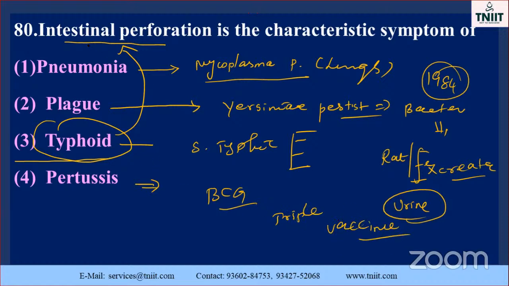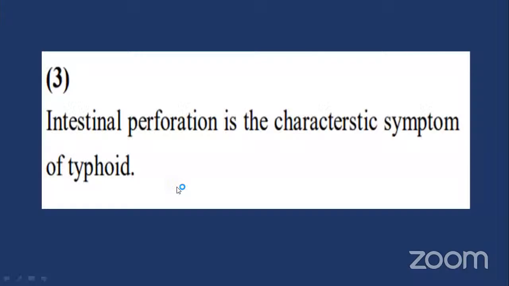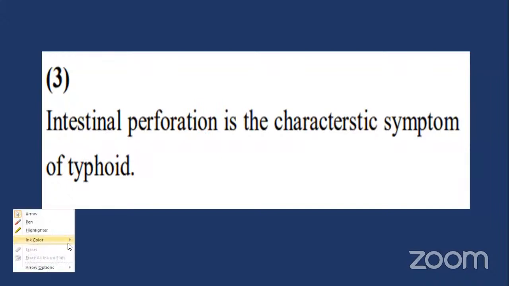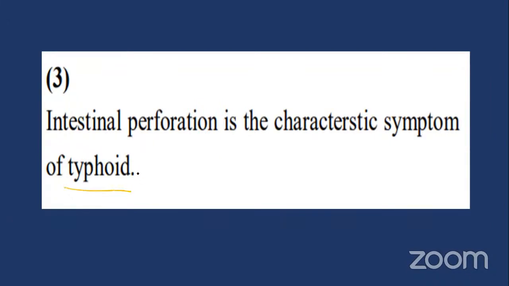And here the correct answer, the intestinal perforation is mostly the characteristic symptom of typhoid only. Typhoid is one of the intestinal perforation diseases. Here pneumonia and plague, and dysentery also. Plague is also dysentery oriented, and also fever and so on. Pertussis is nothing but cough. So the exact answer is: the intestinal perforation is the characteristic symptom of typhoid. Typhoid is the correct option. So go to the next one.